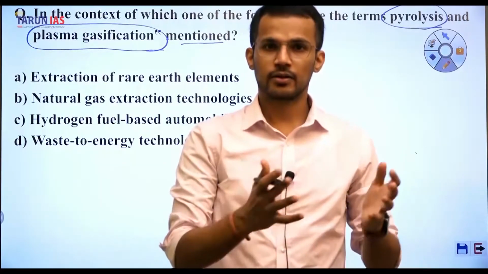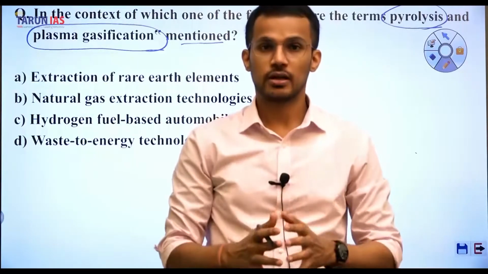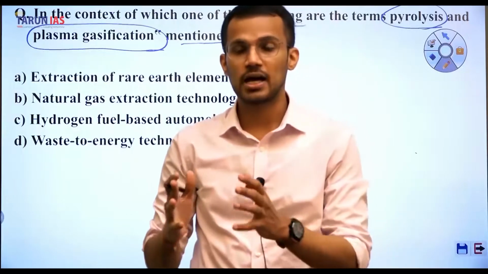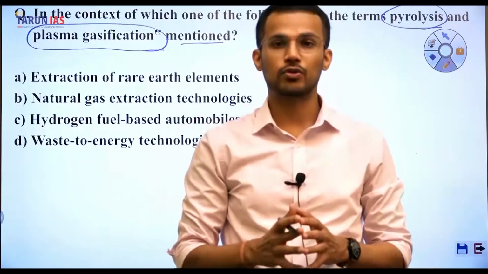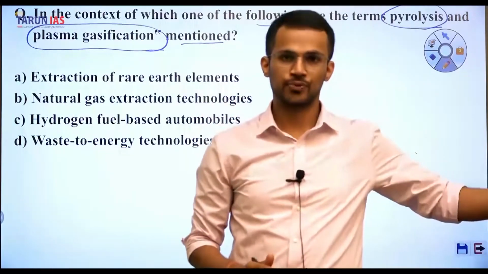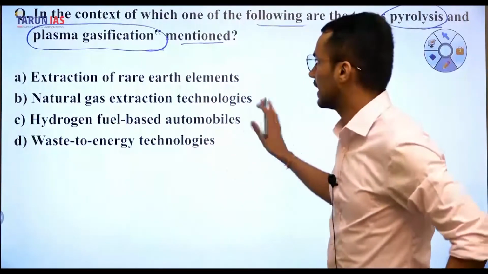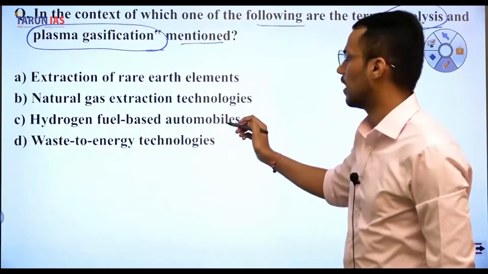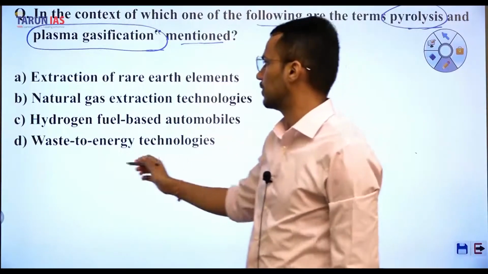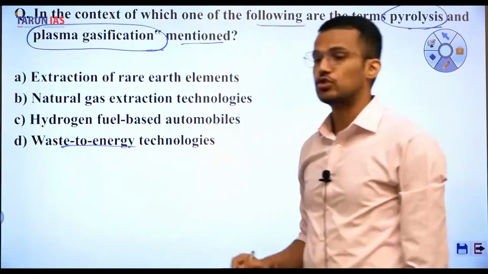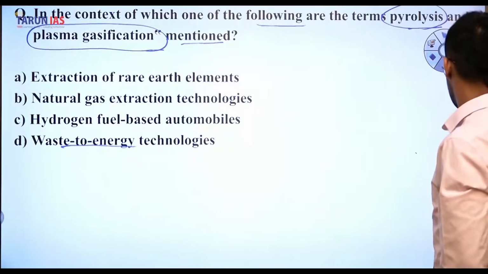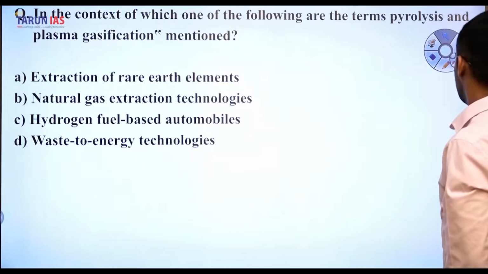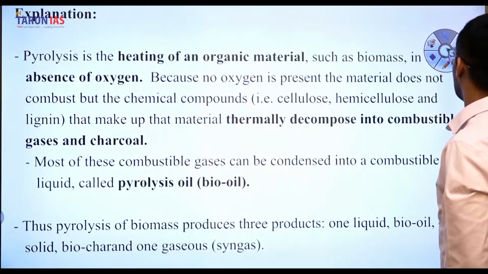Bioremediation, pyrolysis, and plasma gasification can be those methods based upon which we can address this problem. And hence, plasma gasification and pyrolysis are the methods based upon which we can convert waste to energy. Right? So let us discuss these methods. Firstly, we'll discuss about pyrolysis.